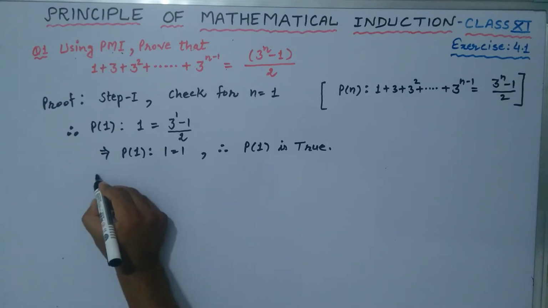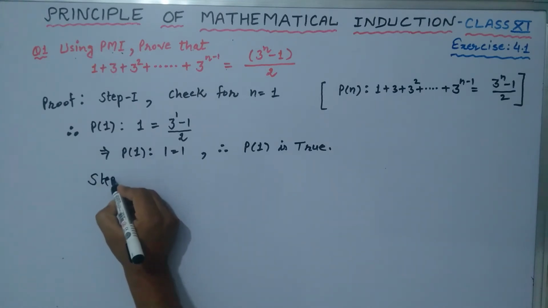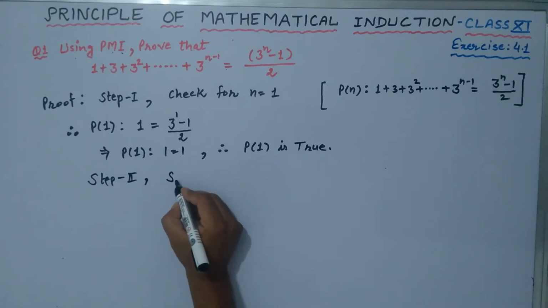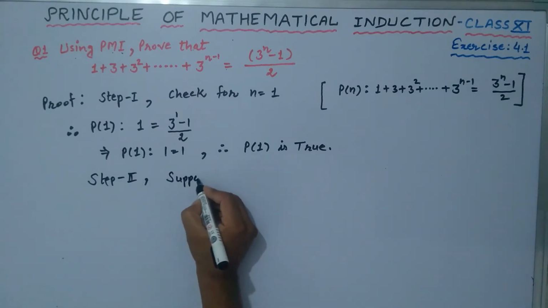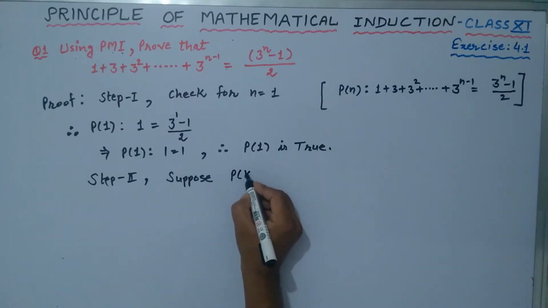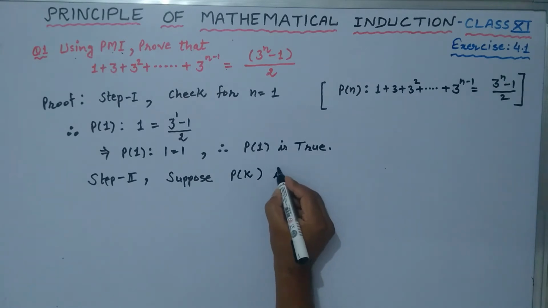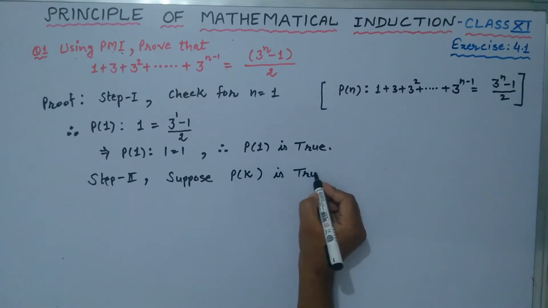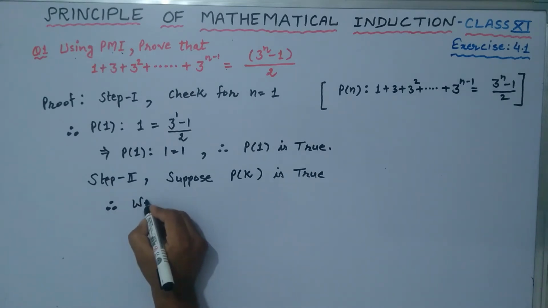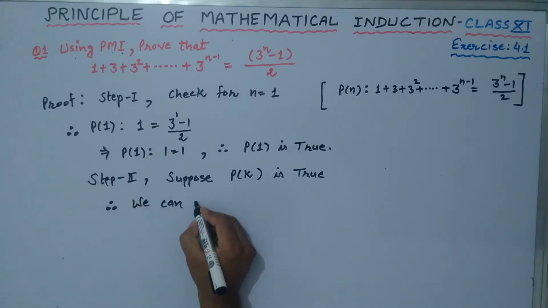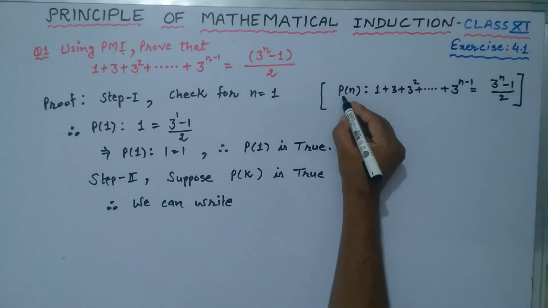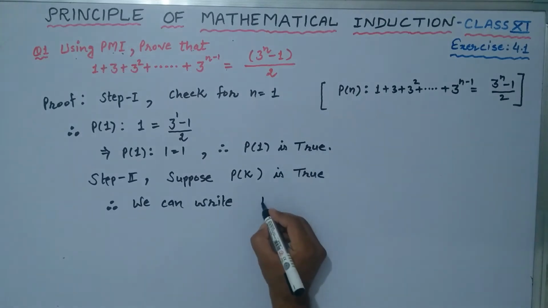Okay, now next is step 2. Here we suppose P of k is true. So what can we write in place of n? We write here Pk.